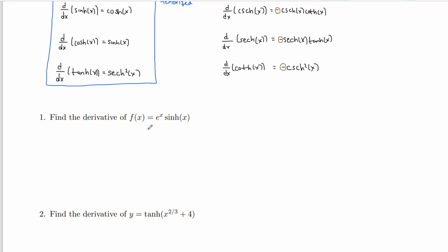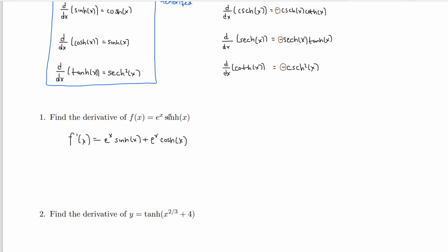Number 1 here says find the derivative of f of x equals e to the x times hyperbolic sine of x. Yeah, we have one of our new functions, but we're just going to start with the product rule. The f prime of x, using the product rule, is the derivative of the first, which is just e to the x, multiplied by the second, which is hyperbolic sine of x, plus the first, e to the x, multiplied by the derivative of hyperbolic sine of x. Because the inside's just x, we don't need to do the chain rule at all. It's just hyperbolic cosine of x. That's the rule we actually derived, but we want to just use it like this.